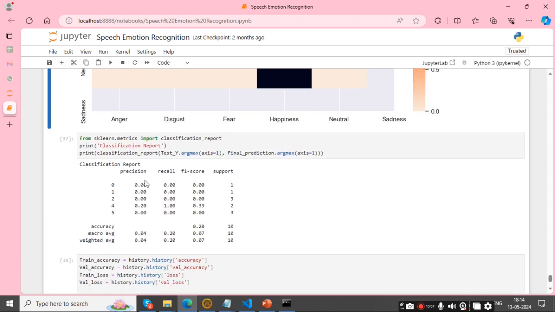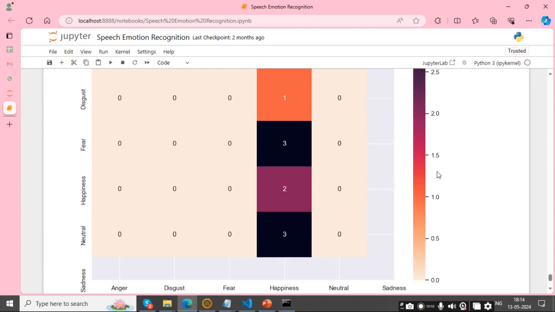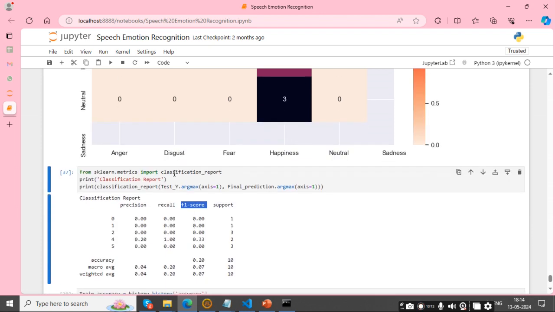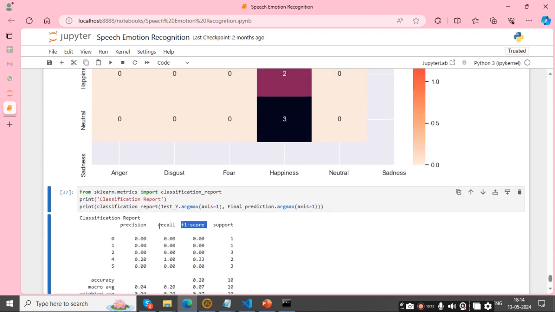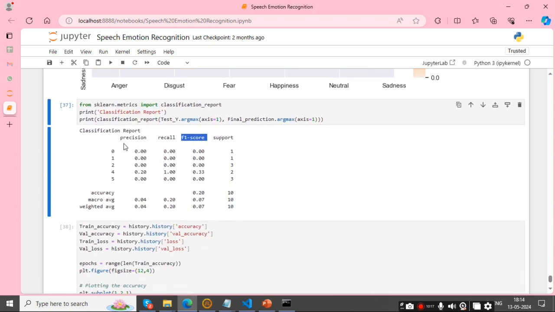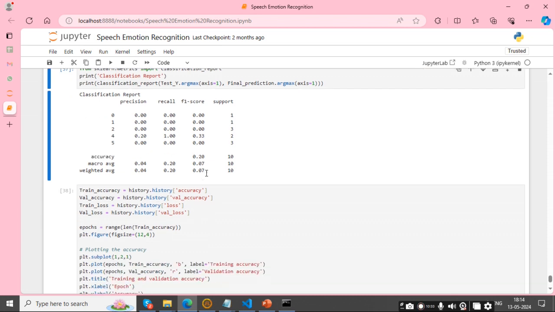Finally, it gives precision, recall, F1 score, and this one is our confusion matrix. This is our classes like fear, happy. These are called classes, and that's the F1 score, recall and precision.